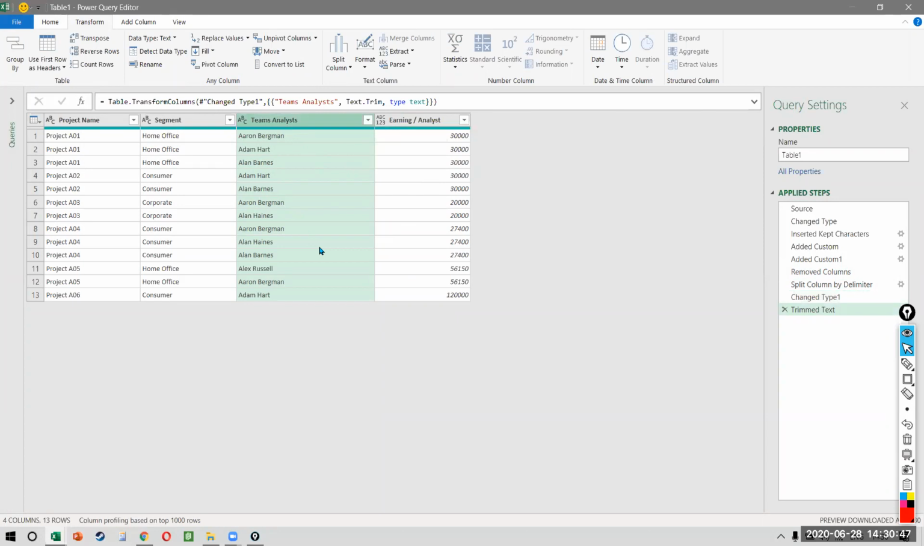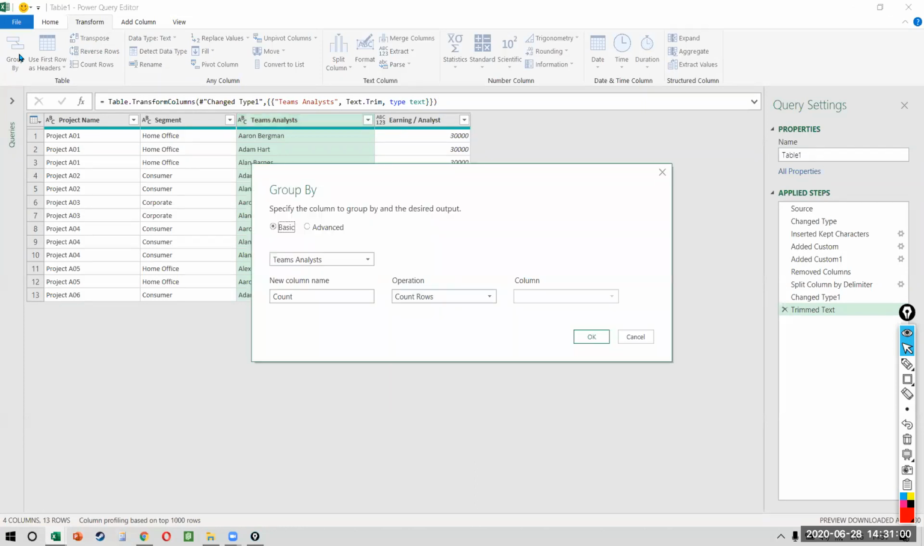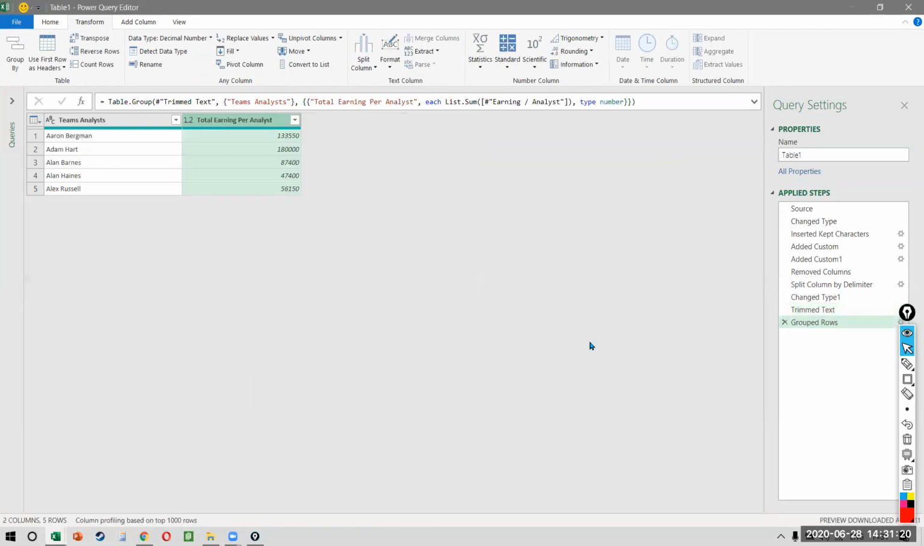I need to find who are my top 2 analysts, which means that first I have to sum up the total earning of every analyst, because one analyst could have worked on multiple projects. So we click on Group By, and in Group By, I say I want to select the team analyst column. What do I want to create? I want to create the earning per analyst, and this is the total earning per analyst, not on individual projects. I want to sum up the earning per analyst. So what will happen? It will now tell me that the total earning of every analyst is these numbers.